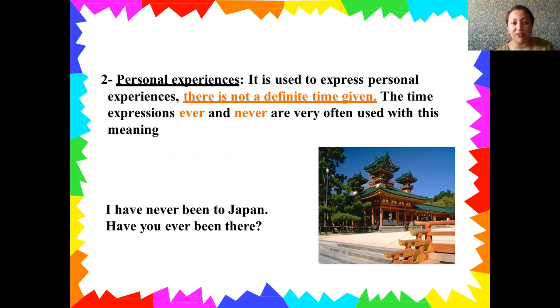A definite time is not given in present perfect; only signals like never, ever, just, already, etc. are mentioned. The time expressions "ever" and "never" are very often used with this meaning.